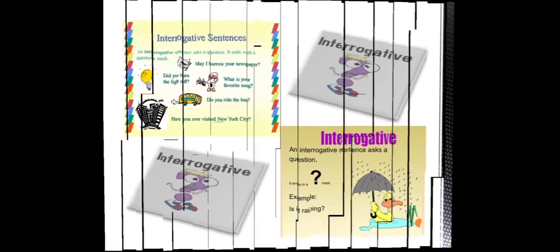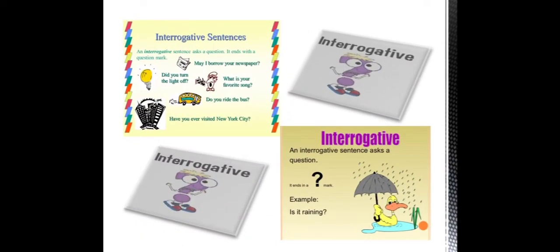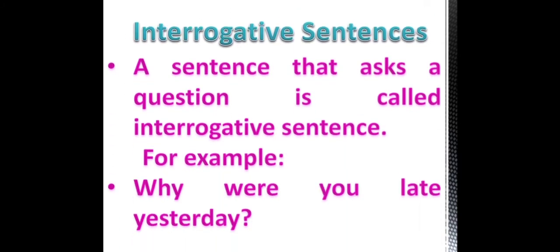Here, what am I doing? I am asking you some questions. What is an interrogative sentence? It is a sentence which asks you a question. So, let's look in brief at what an interrogative sentence actually is. A sentence that asks a question is called an interrogative sentence. For example, if I say, "Why were you late yesterday?